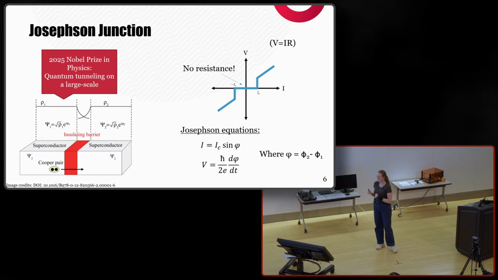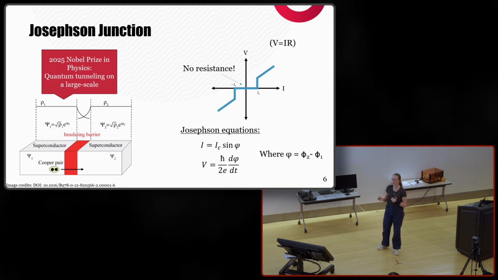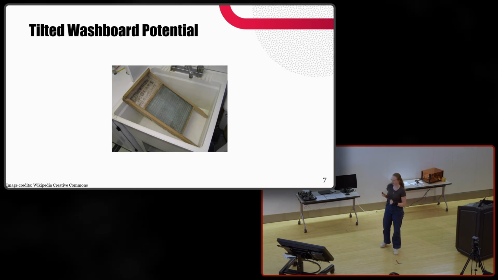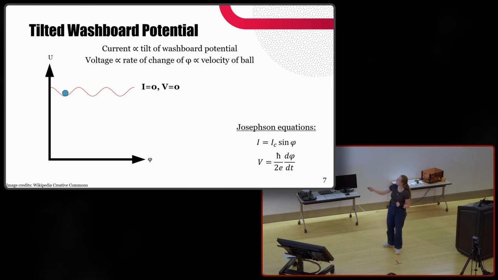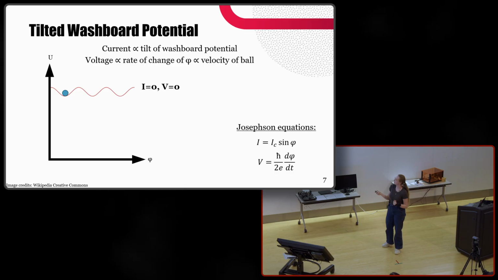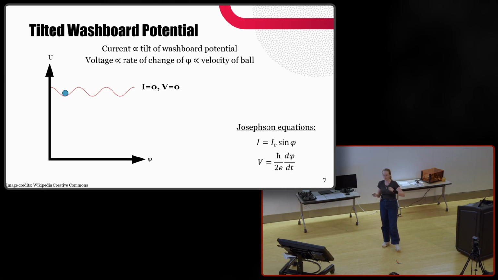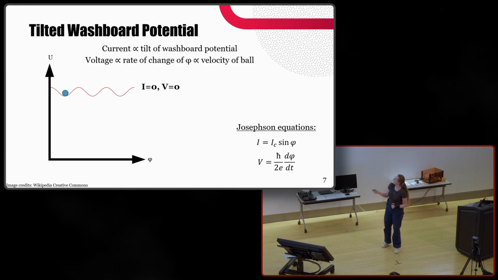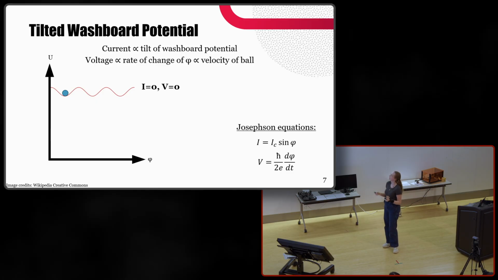And without looking too deeply at them, if we rearrange the terms to have potential energy versus that phase, we can get a more intuitive picture of how the Josephson junction works. And that is with a potential called the tilted washboard potential. So here we see a ball in this sort of potential well structure, and the position of the ball corresponds to the value of that phase difference. When we apply a current, we're changing the tilt of that potential. And since the voltage is proportional to the rate of change of that phase, the velocity of the ball rolling on this potential corresponds to observing a voltage.